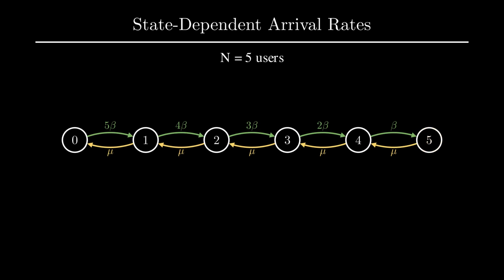Notice the chain naturally terminates at state n. There simply cannot be more customers than users in the world.